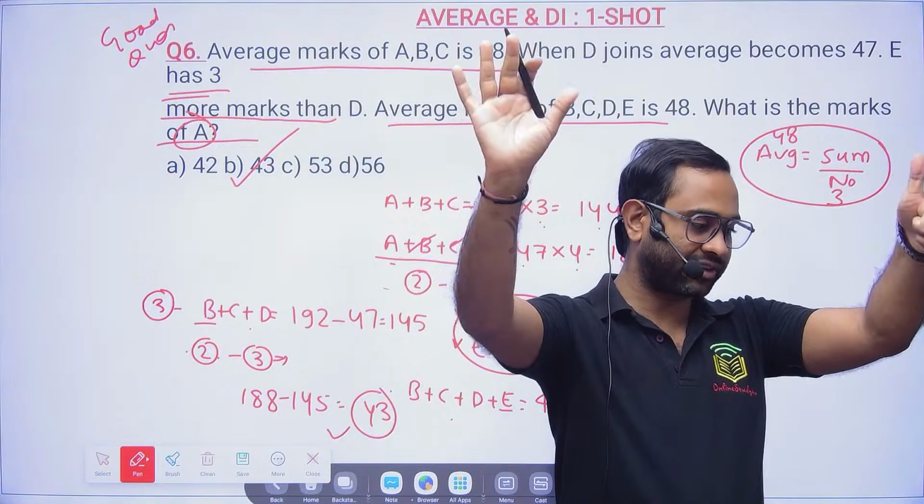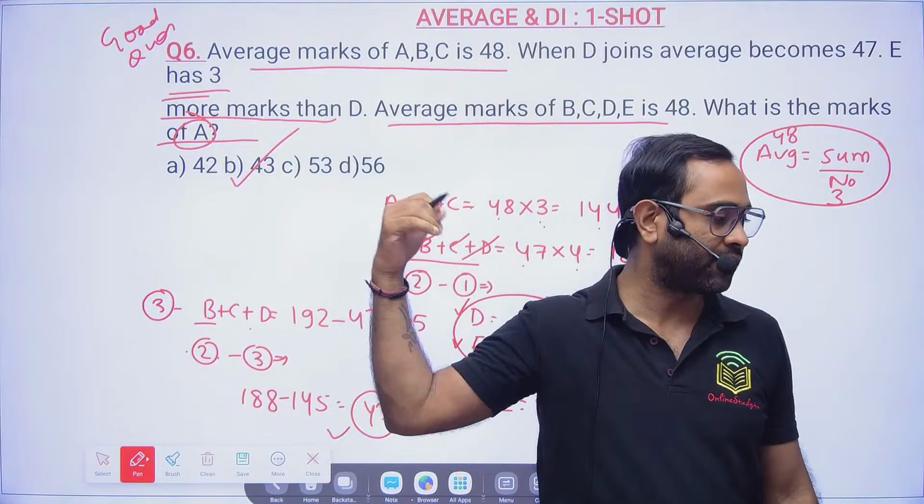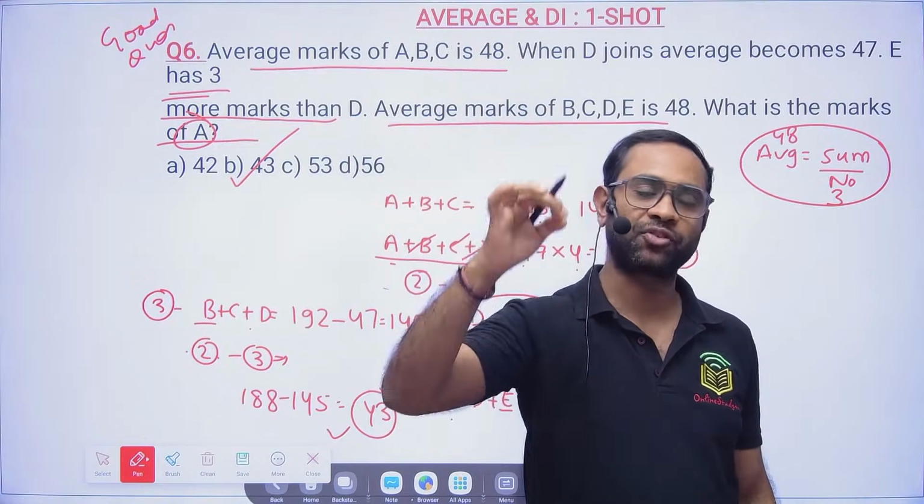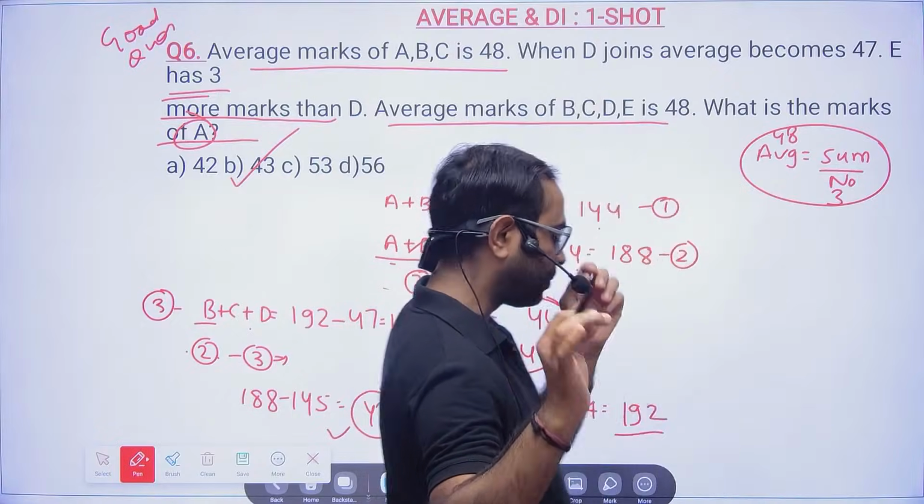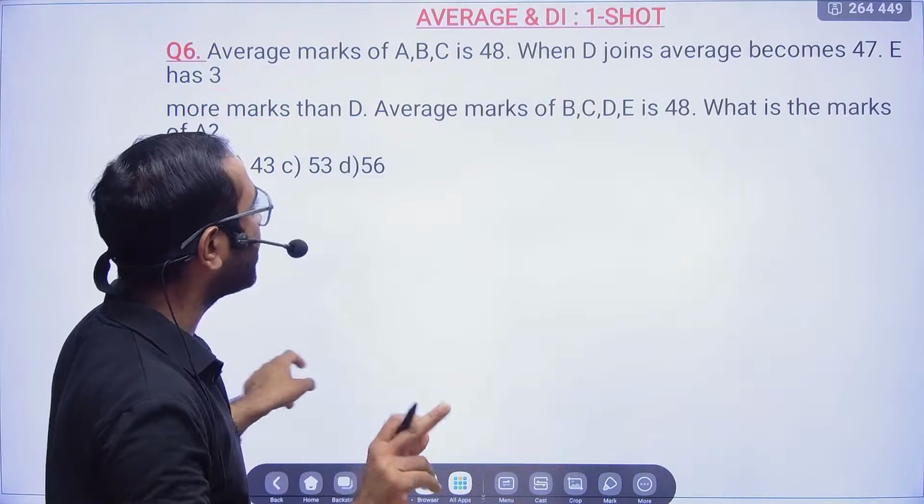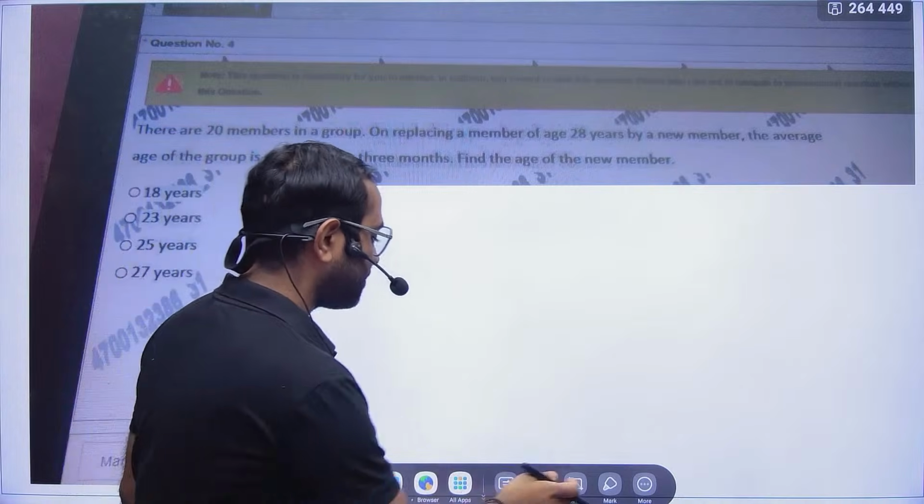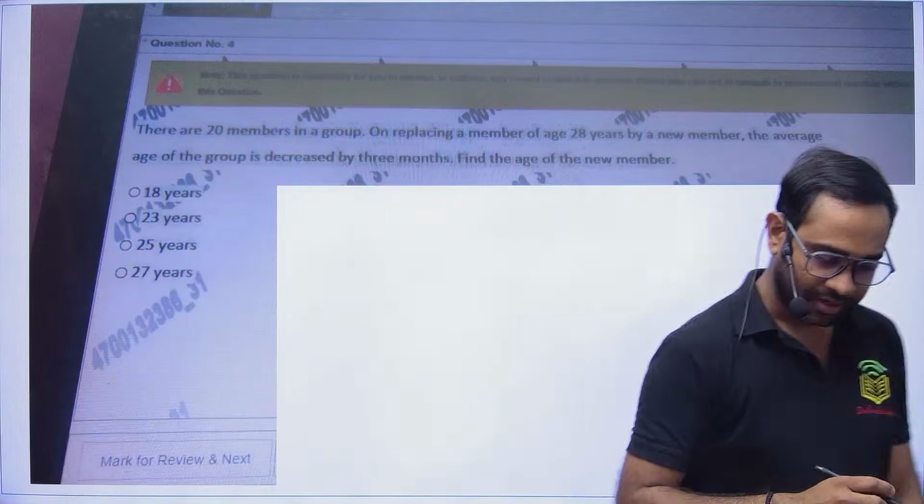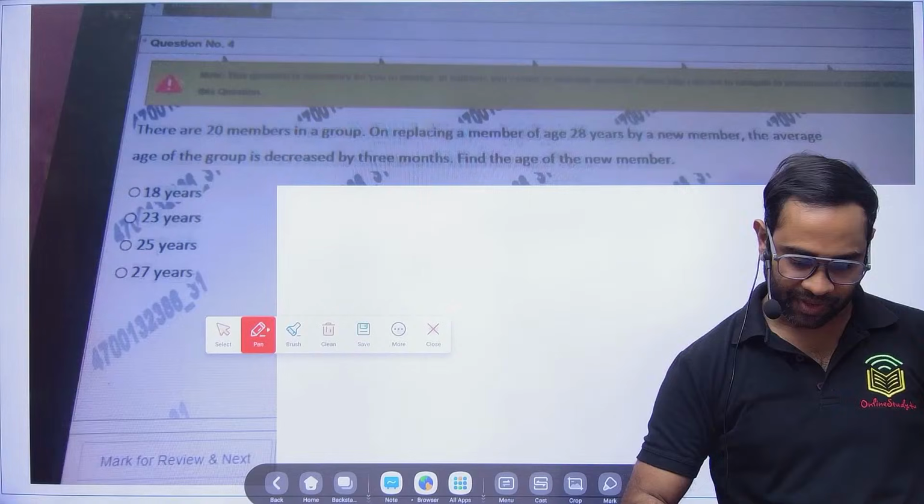Please let me know if it is clear, because once I remove this, it is very, very difficult to explain you once again. So please let me know if it is clear after every question. Okay? Now, next question.